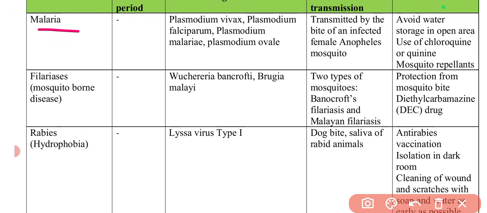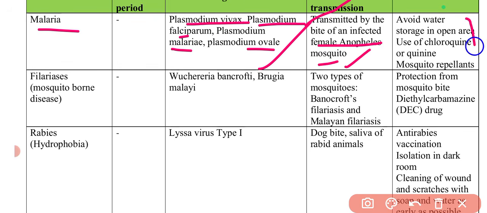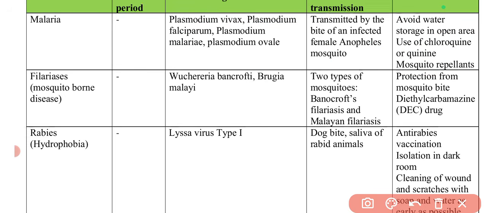Next is malaria, which can be caused by different Plasmodium species: vivax, falciparum, malariae, ovale. These are the different causative organisms, and it is transmitted by the female Anopheles mosquito. Preventive measures: we should avoid water storage in open areas. We can use chloroquine or quinine in case of malaria, and mosquito repellents can be used to be protected from the mosquito bite.